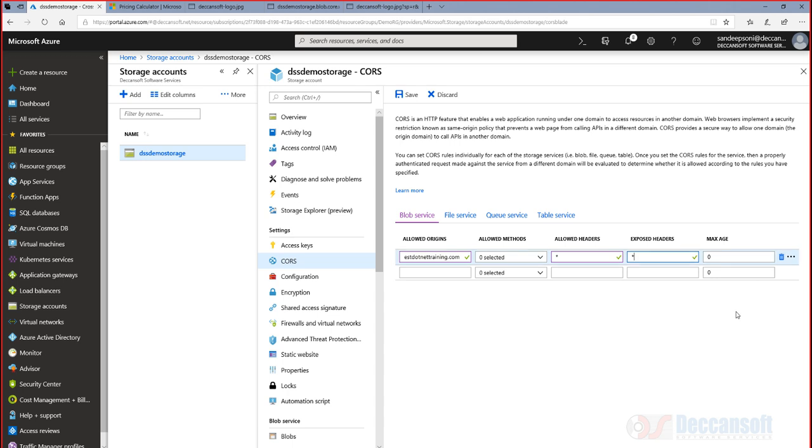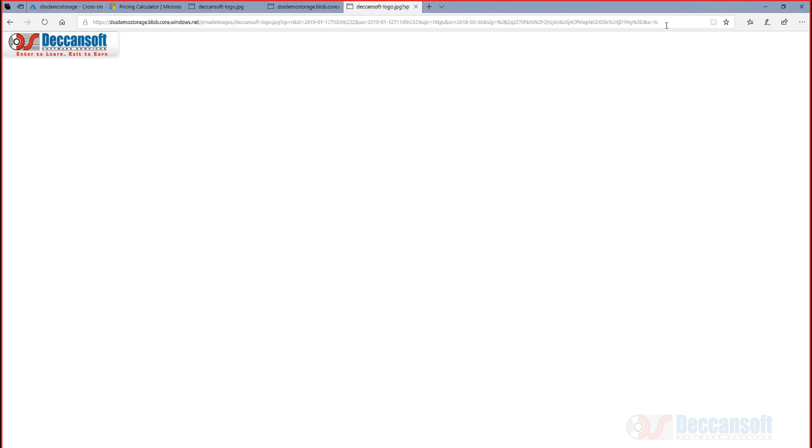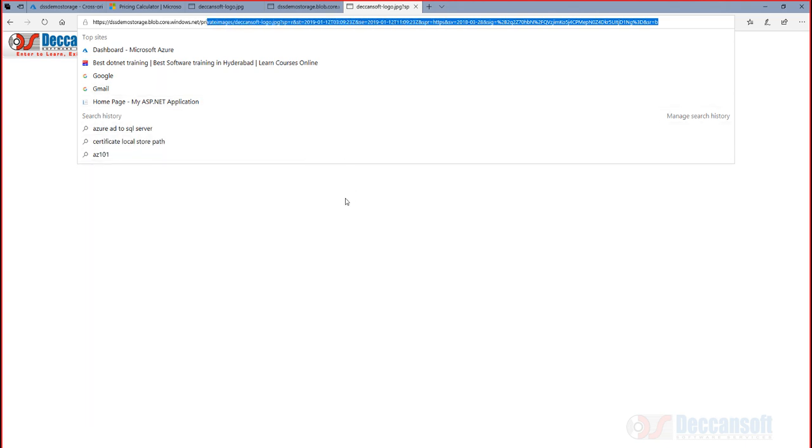And what is the benefit of this? By giving CORS, we are letting best.nettraining.com access all the URLs in this particular storage. Otherwise, if CORS is not provided, no site can access this storage account, though they might have the key. They have the access key, but still through code they cannot access. They can copy and paste the URL like I did in the browser, but through code they cannot use it in another website's web page.